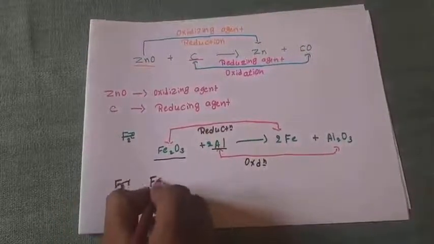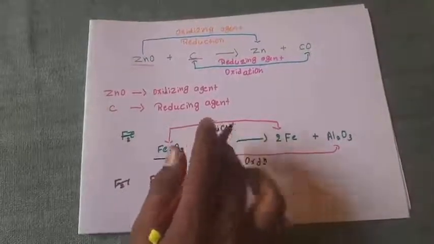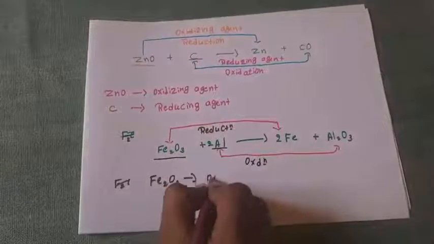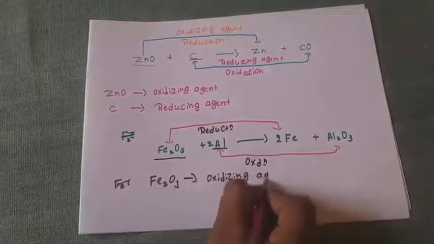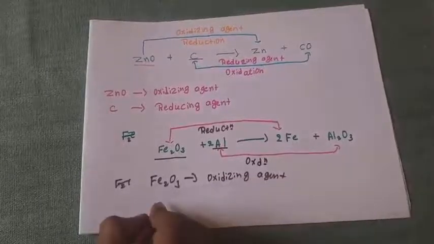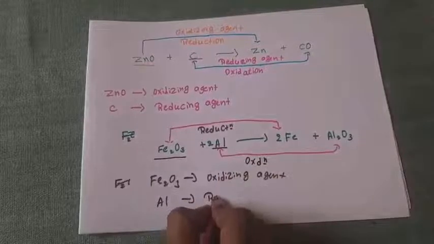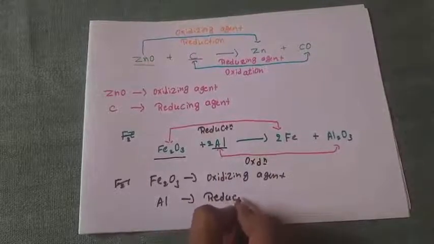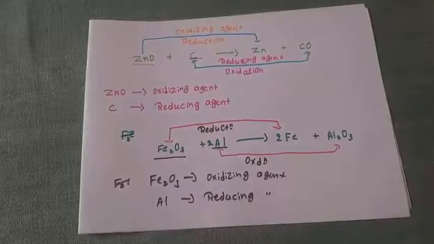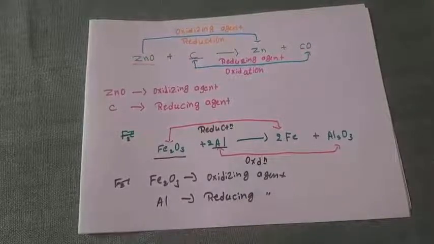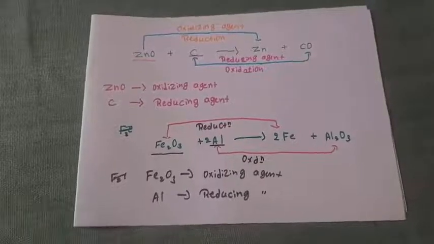Fe2O3, which is under reduction, we can call it an oxidizing agent. Then Al acts as a reducing agent because it is under oxidation. This is a reducing agent. This is about oxidation and reduction, oxidizing and reducing agents. I hope you all understand today's class.